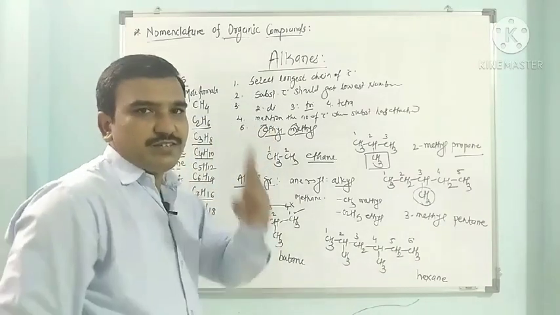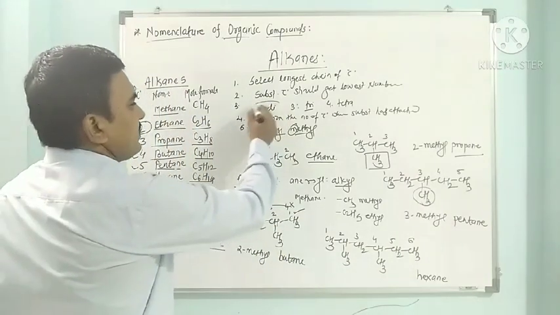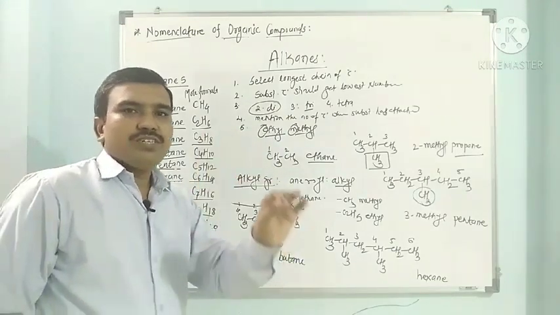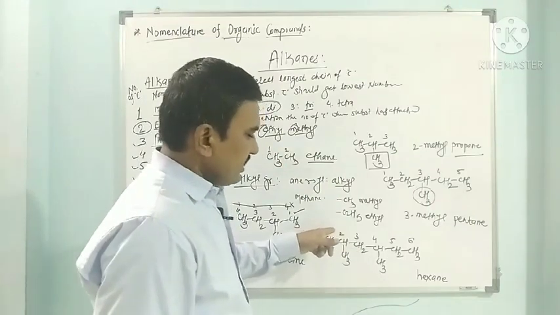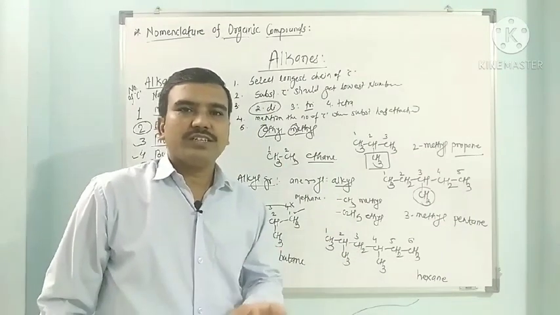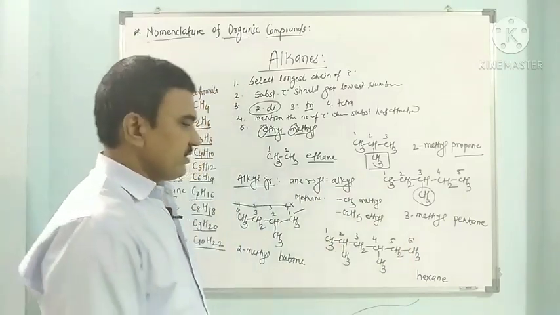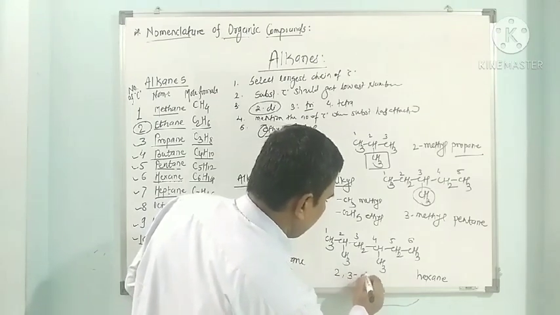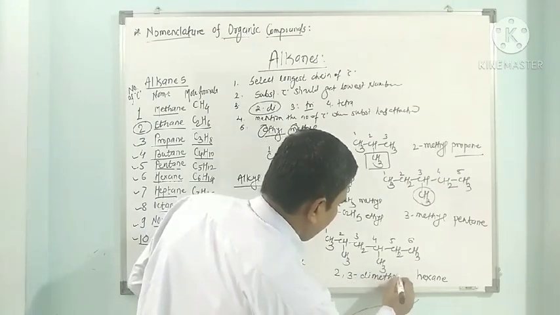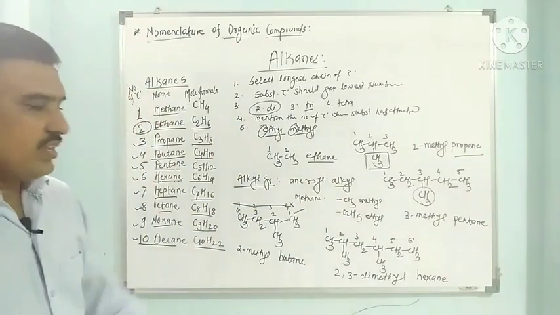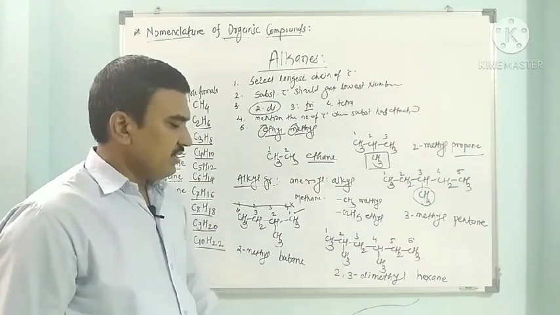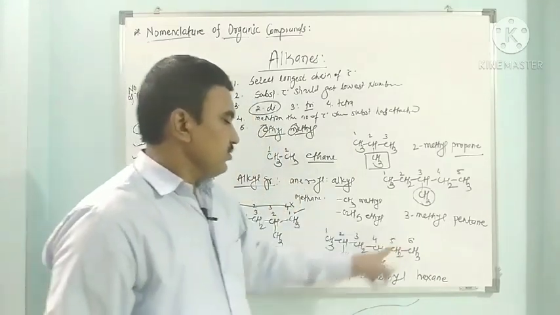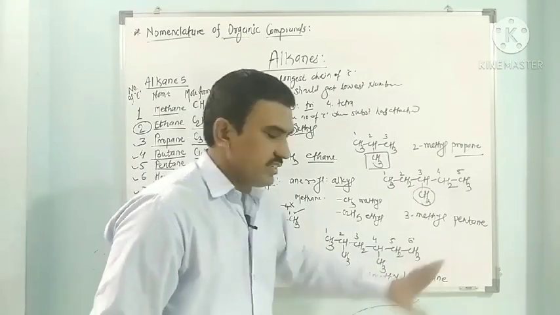How many methyls are there? 2 methyls are there, and if 2 methyls are there, it is called di. So we have to attach the prefix di before the alkyl group, and we have to mention the numbers of the carbons where the methyl groups have attached. The second carbon has a methyl and the fourth carbon has a methyl, so the name is 2,4-dimethyl hexane.